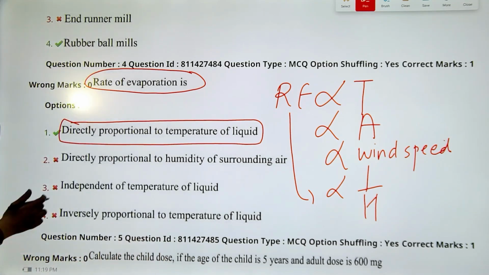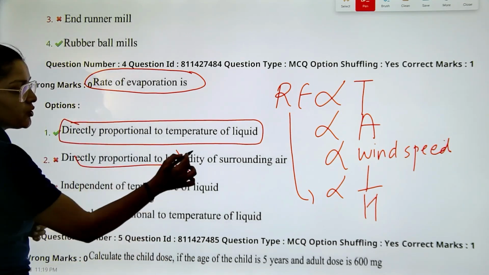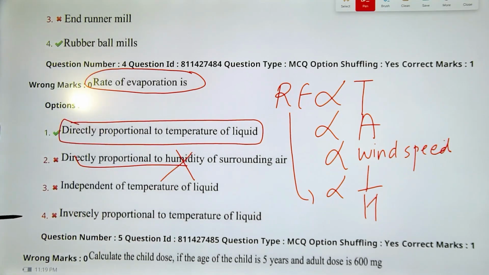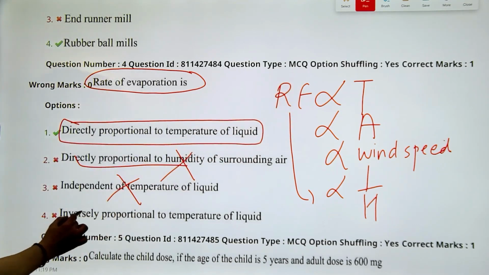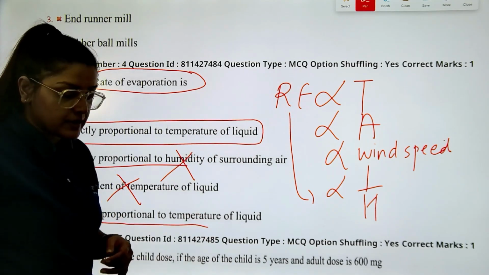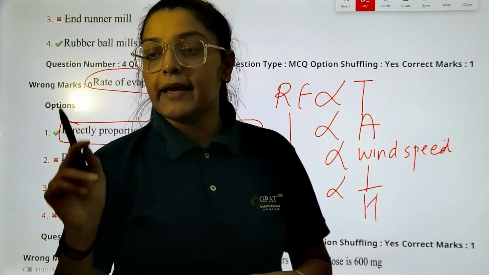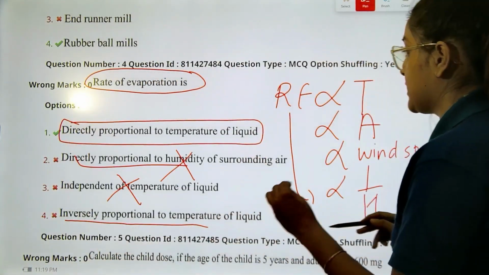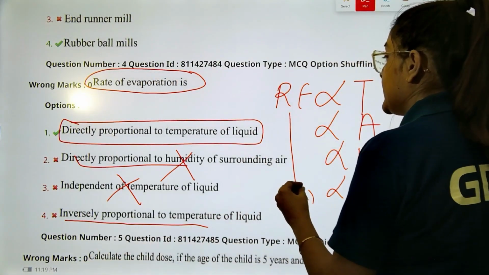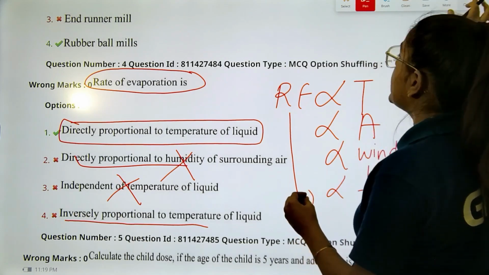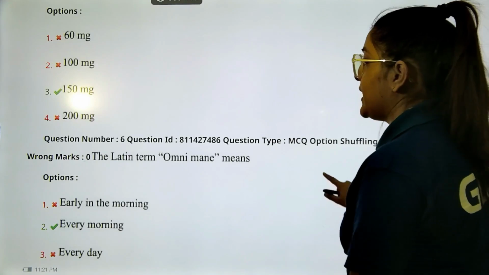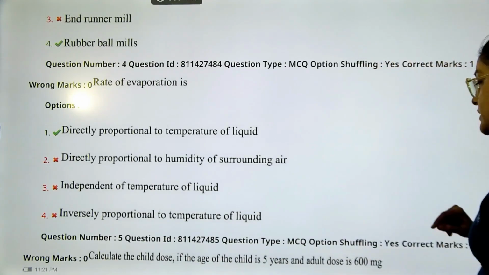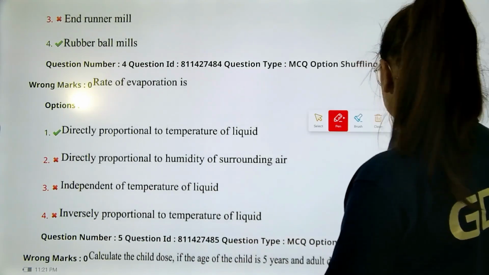The other option says directly proportional to the humidity. No, we have just seen it is inversely proportional to the humidity. Independent of temperature? No, it is directly related to the temperature. Inversely proportional to the temperature? No, it is directly related to the temperature. It was such a simple question. So the rate of evaporation is directly proportional to the change in temperature. Next question, students, is right below.